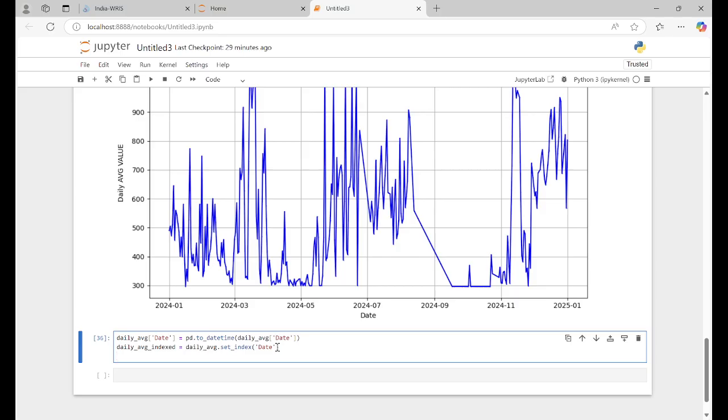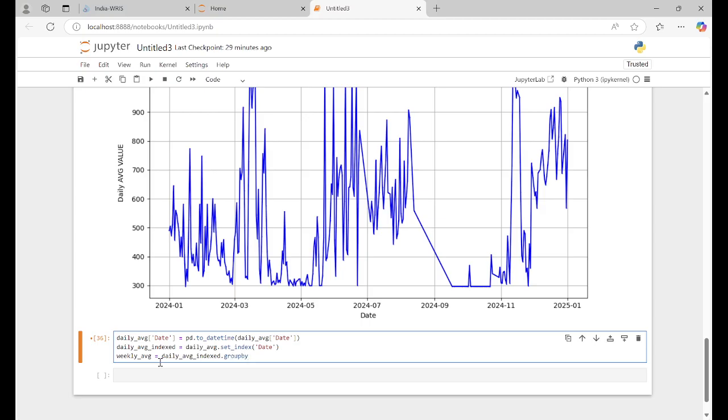I will see how it comes so that you can do the other things by yourself. So weekly average, how will we do that? Weekly average equal to daily average index, right?